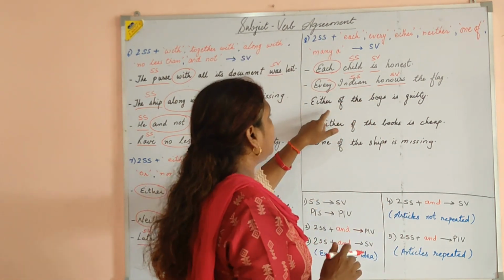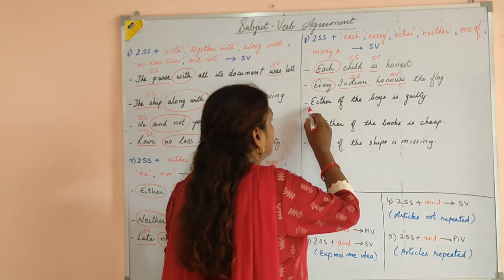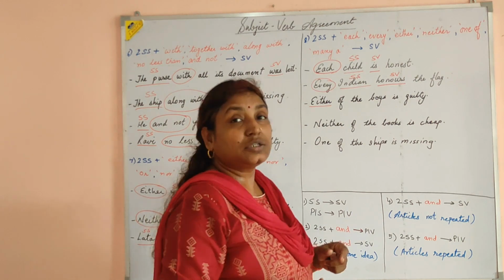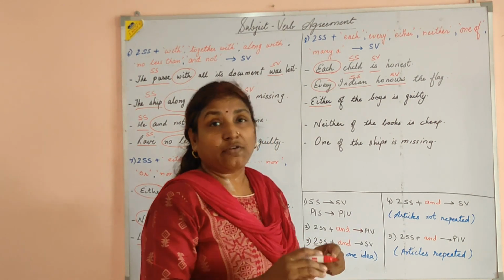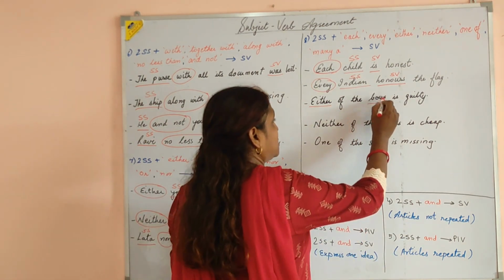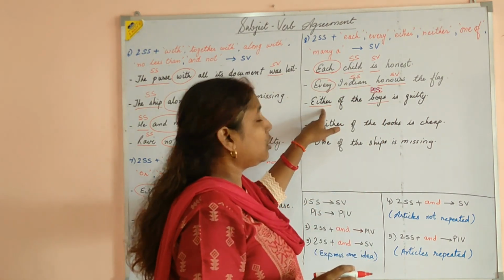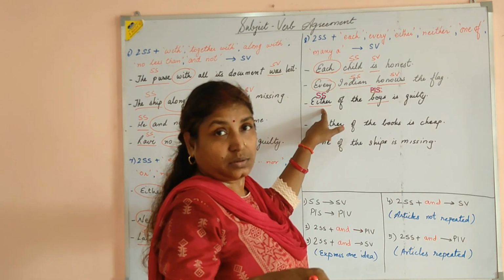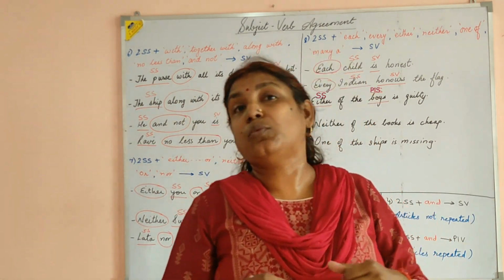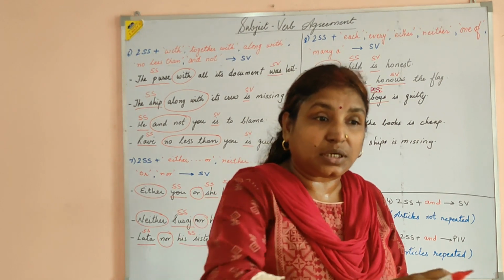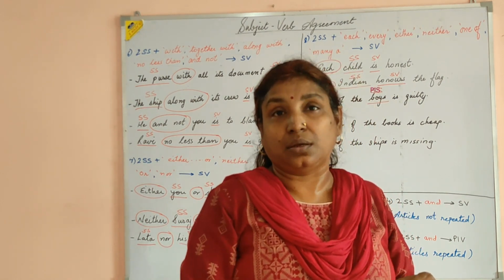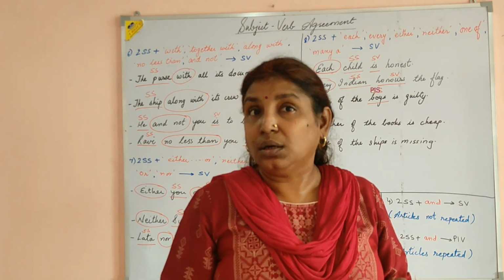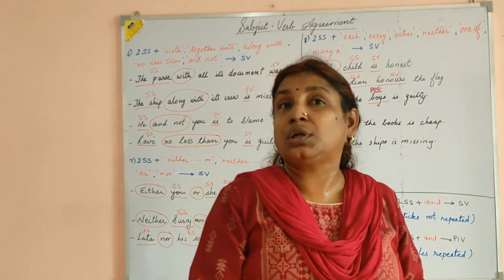Coming to the next example: either of the boys is guilty. I have a number of boys, but I am talking about a particular boy. The whole group is not guilty; each and every child has not done the crime or the mistake.